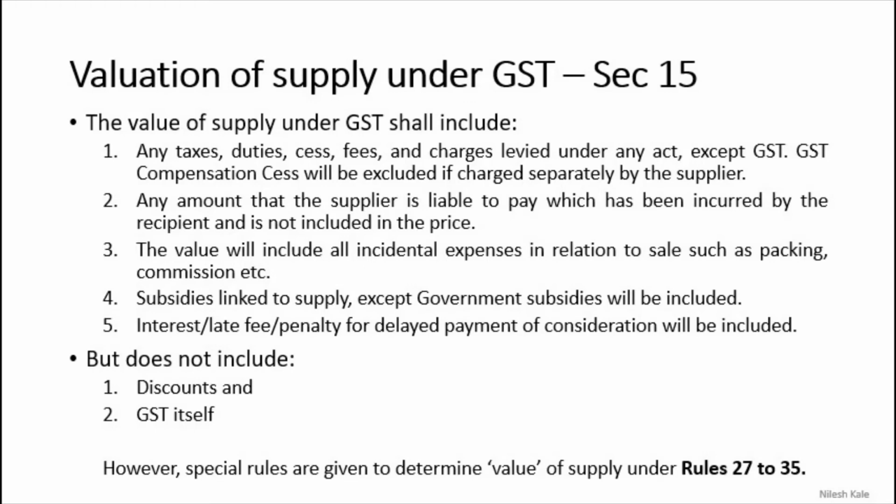If there is any normal trade discount, then we are going to exclude it. If there is any other abnormal trade discount, then we are not excluding it. And then GST itself we are going to exclude. However, special rules are there to determine value of supply under rules 27 to 35 under chapter 4 of CGST Act 2017. So this is all about the valuation.